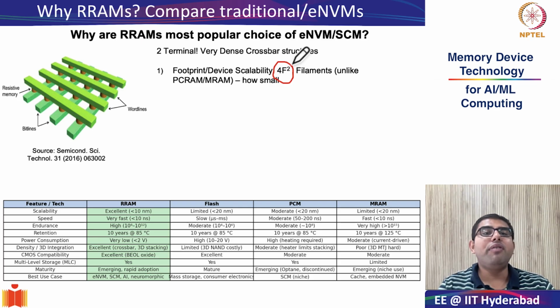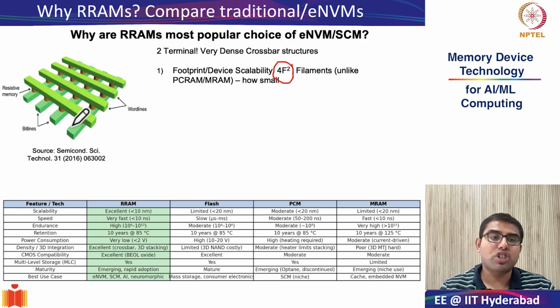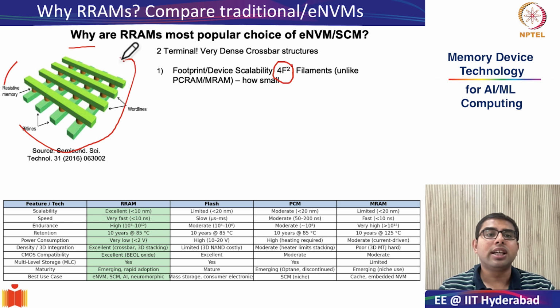And this is very much possible in RRAMs because of the simple, facile nature of the RRAM structure. If you can make something called crossbar arrays, and for the first time we are introducing crossbar arrays, what are crossbar arrays?